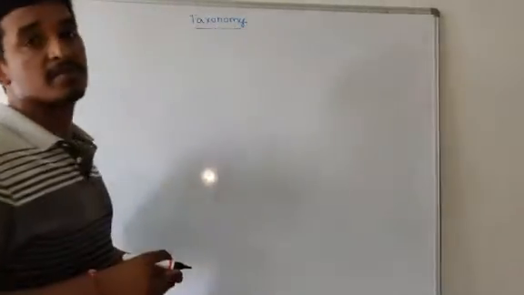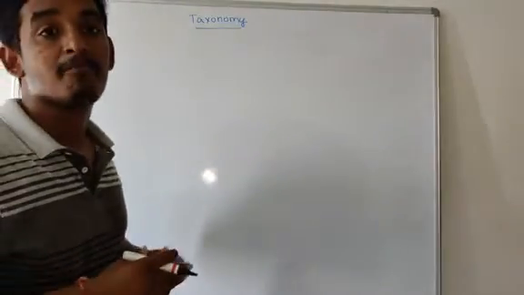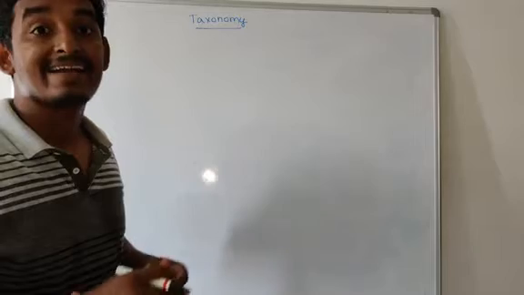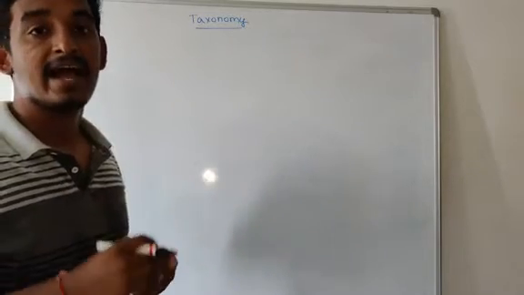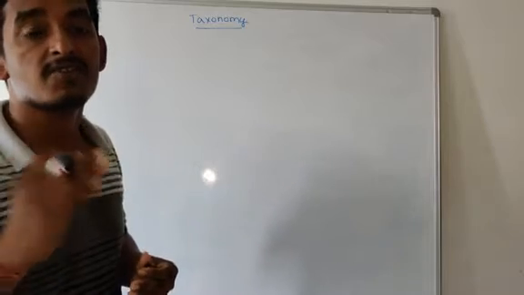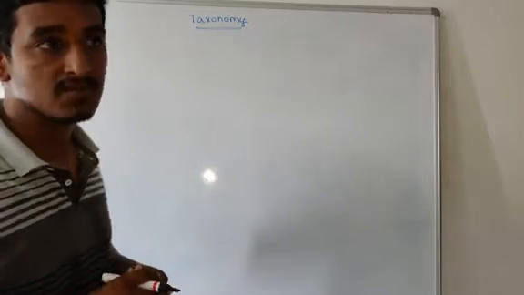Now today we are going to discuss the topic of taxonomy. What is taxonomy? Taxonomy is a branch of science. It deals with the characterization, identification, nomenclature and classification of organisms. So that is about taxonomy.